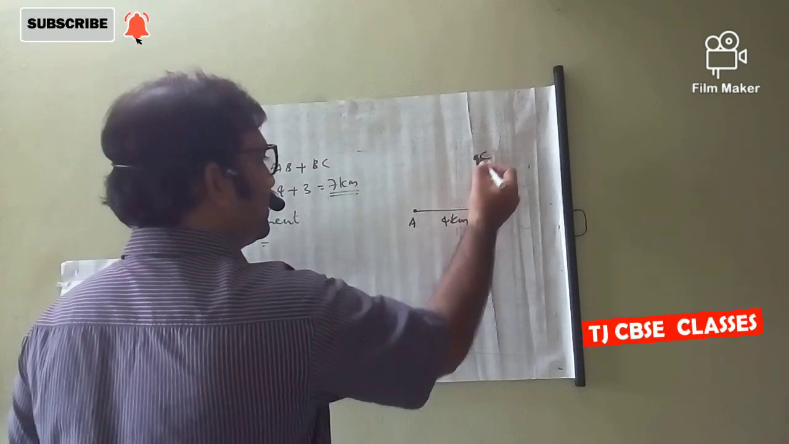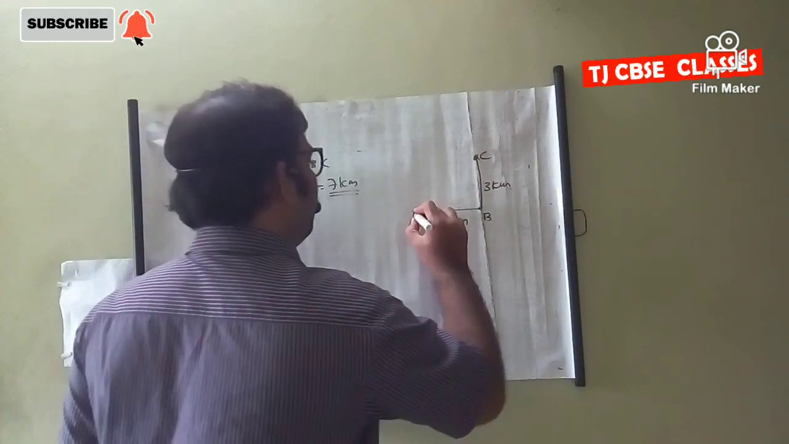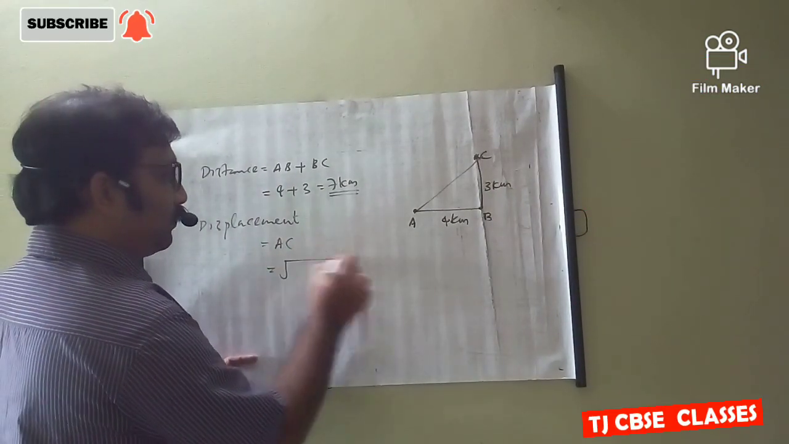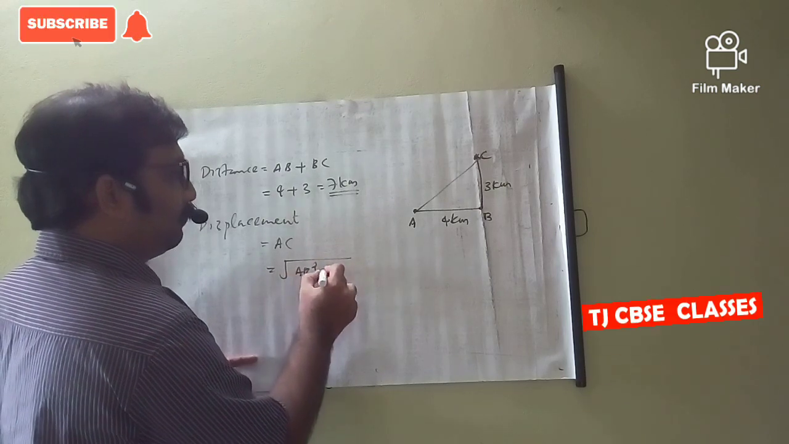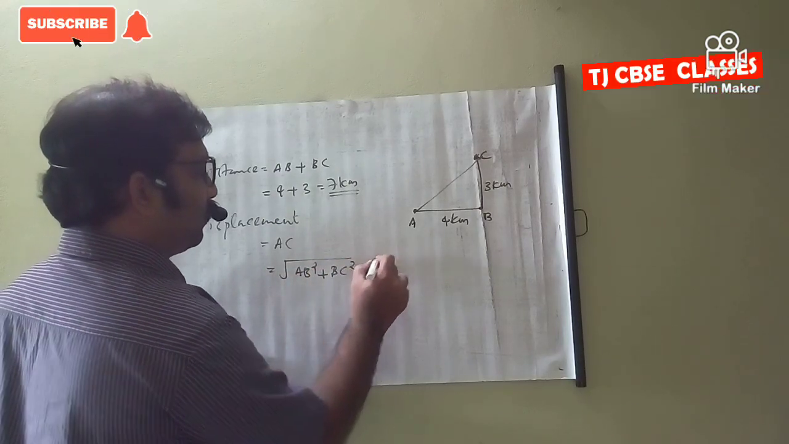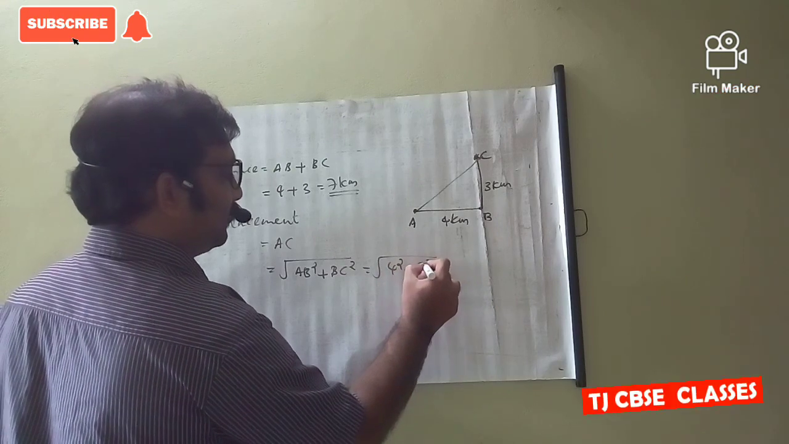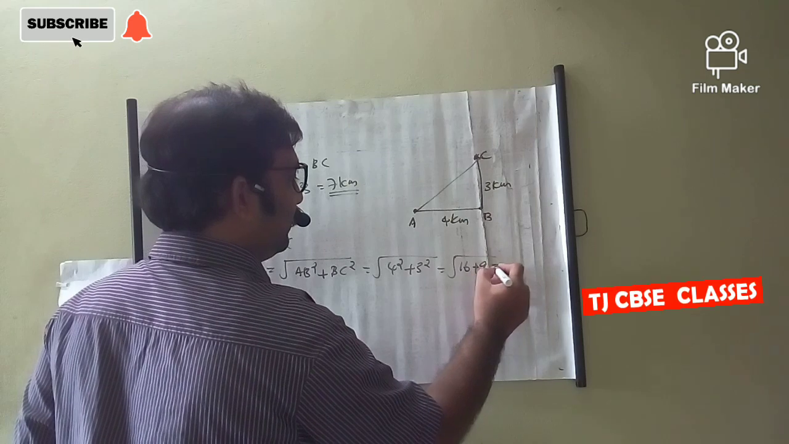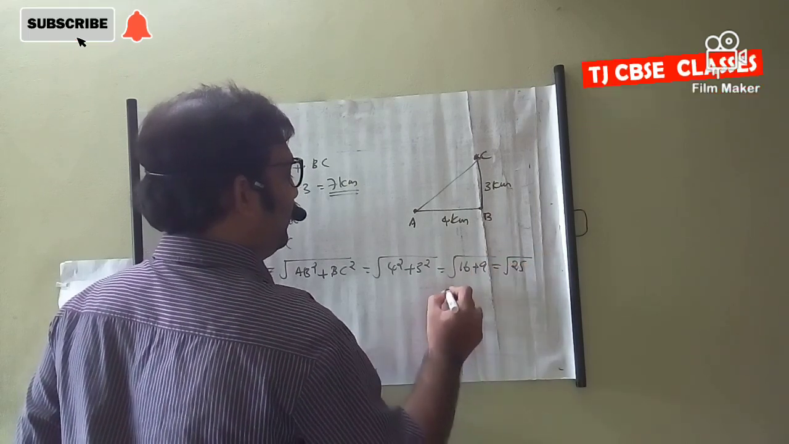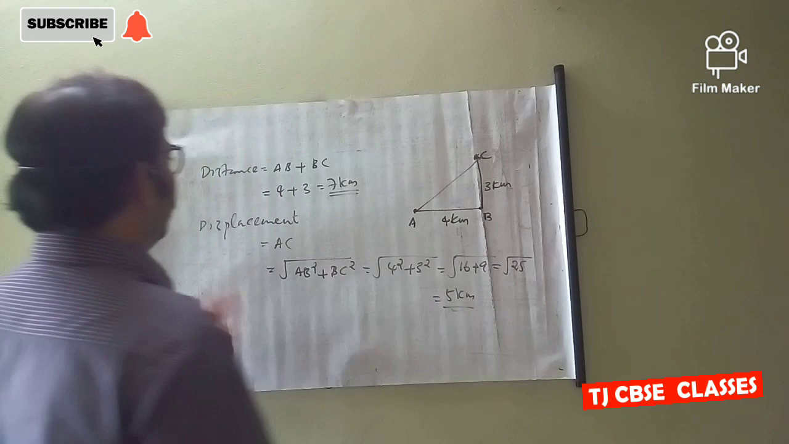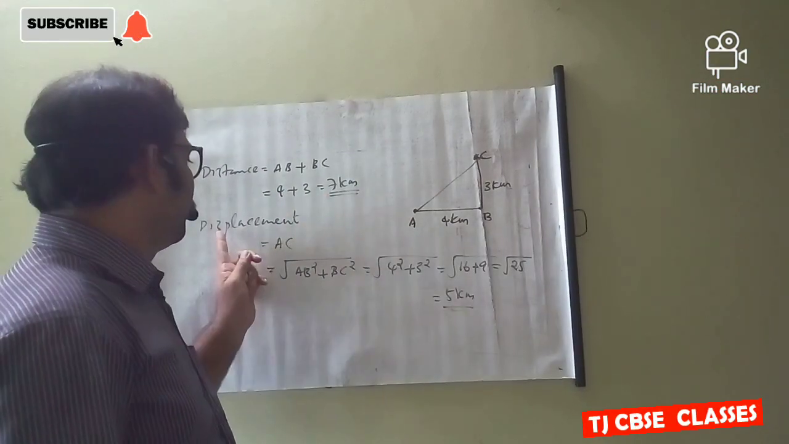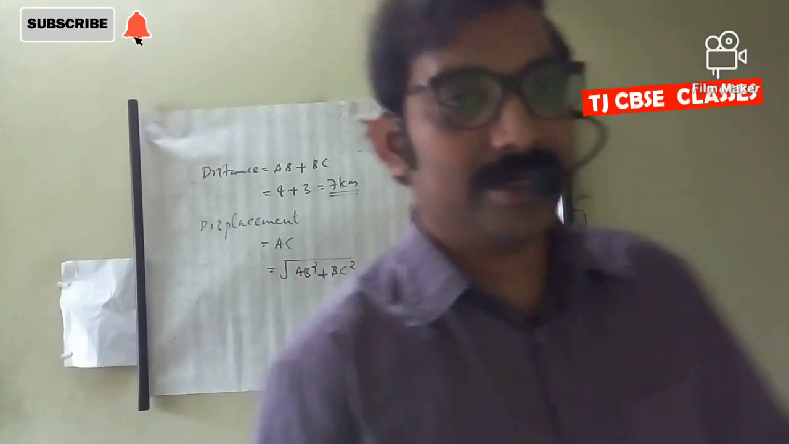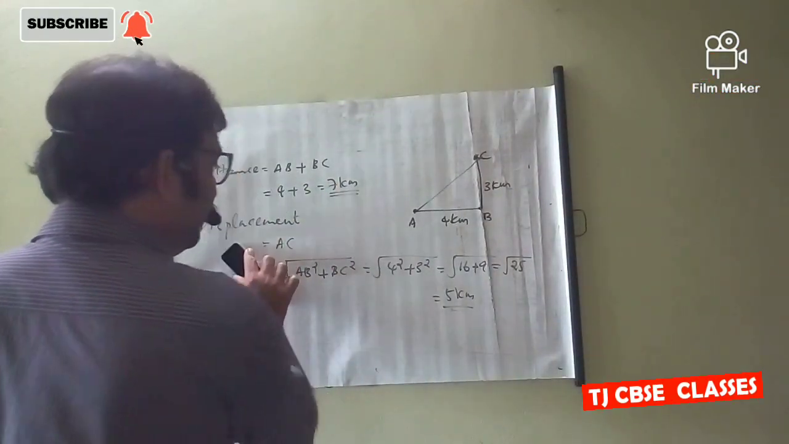Displacement is the shortest distance between initial and final position. That means the length of AC can be calculated by using root of AB square plus BC square, equal to root of 4 square plus 3 square, root of 16 plus 9, root of 25. It is 5 kilometer. Here the distance is 7 kilometer, but displacement is 5 kilometer. This is the difference between distance and displacement.